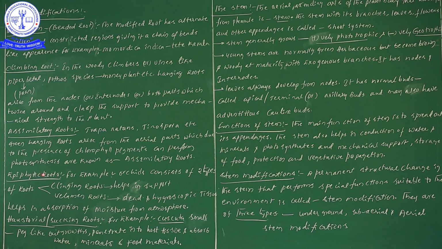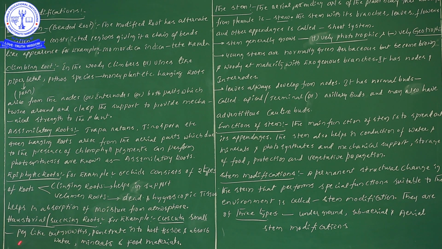Epiphytic roots means the plants which are present on other plants consist of a special type of roots. Okay, let us leave it. Next one, haustorial roots or sucking roots. Haustorial roots, what is the information? Here I have given one example, that is Cuscuta. So for Cuscuta, what are the points?